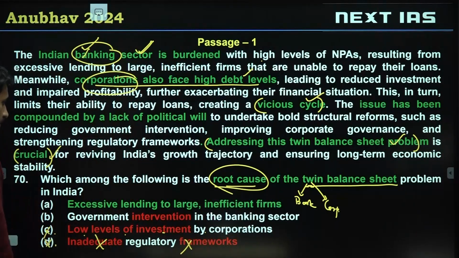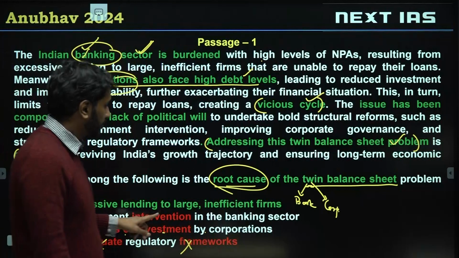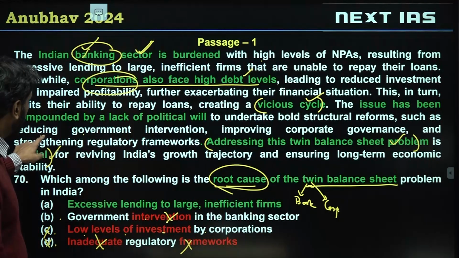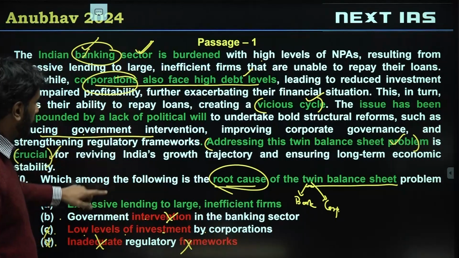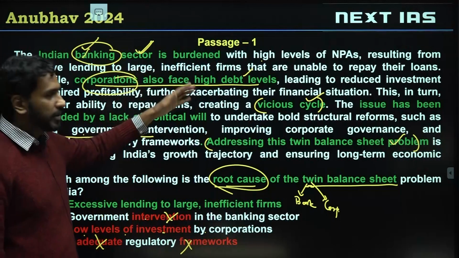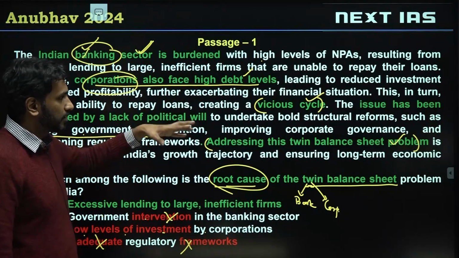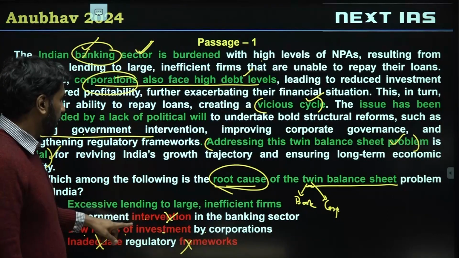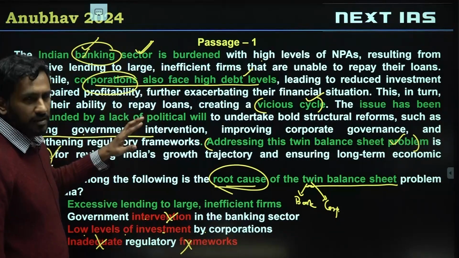So C is invalid. B, government intervention in the banking sector. Intervention here, if you notice, reducing government intervention is discussed. This does not mean the government in this case, whichever government it might be. We don't have to assume that it is the current government or it is our government. Government right now is intervening, we can't say, right?